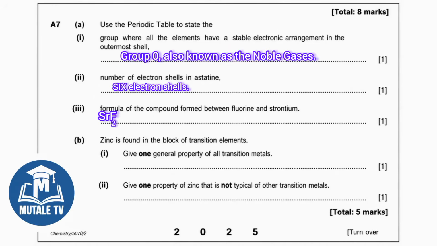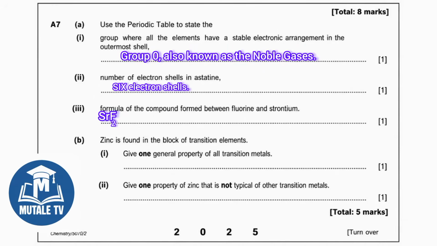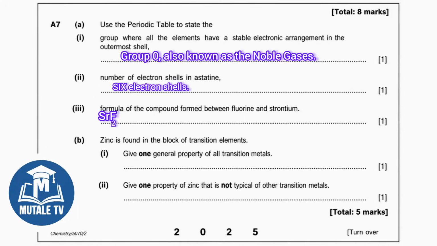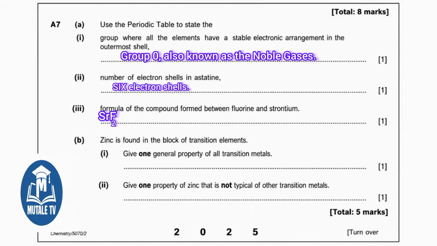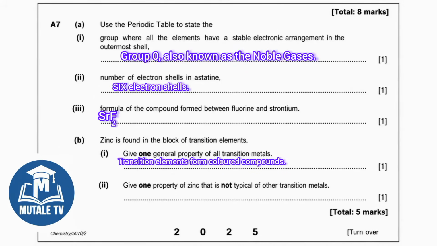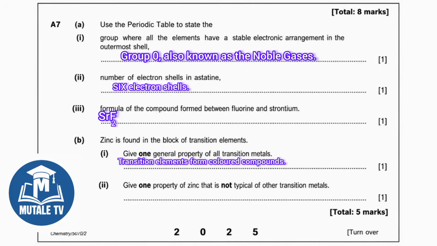Part B says, zinc is found in the block of transition elements. Part 1 says, give one general property of all transition elements. Write this: transition elements form colored compounds. Other acceptable answers include, they act as catalysts, they have variable oxidation states, or they form complex ions. Any one of these will earn you the mark.